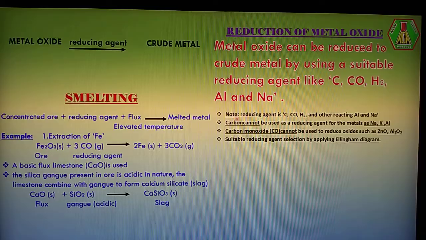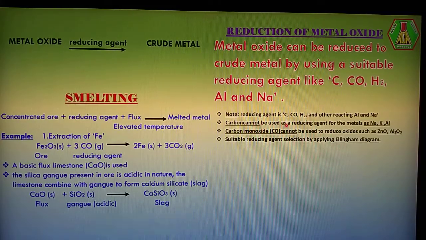So note here the reducing agents: carbon, carbon monoxide, hydrogen, and also aluminum and sodium. Okay, so metals as well as non-metals act as reducing agents.